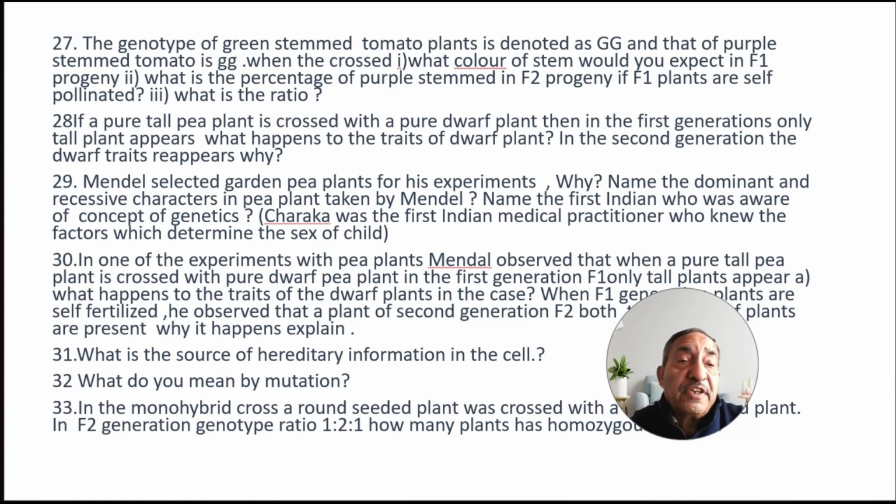Next, question number 28. If a pure tall pea plant is crossed with a pure dwarf plant, then in the first generation only tall plants appear. What happens to the trait of the dwarf plants if in the second generation the dwarf trait reappears? Why? Next, Mendel selected garden pea plants for his experiment. Why? Name the dominant and recessive characters in the pea plant taken by Mendel.